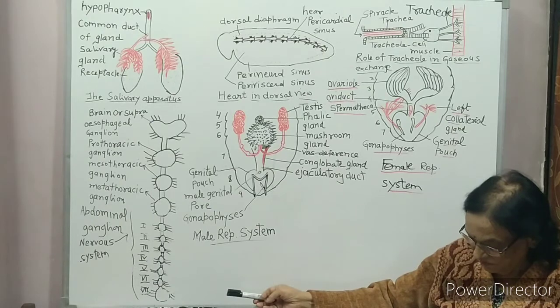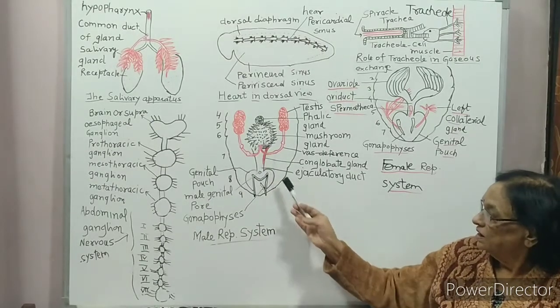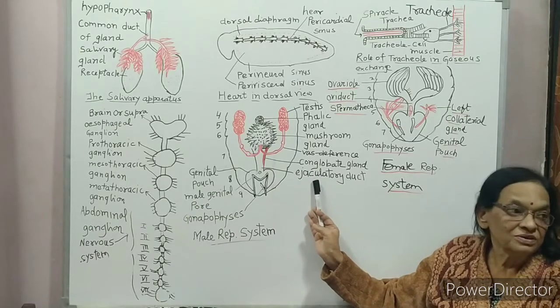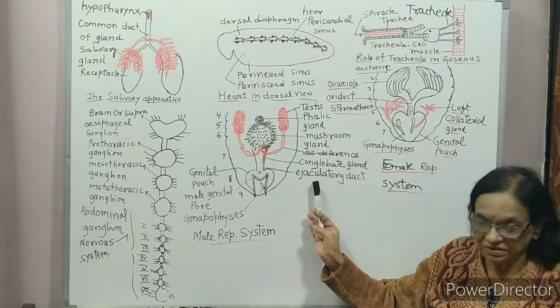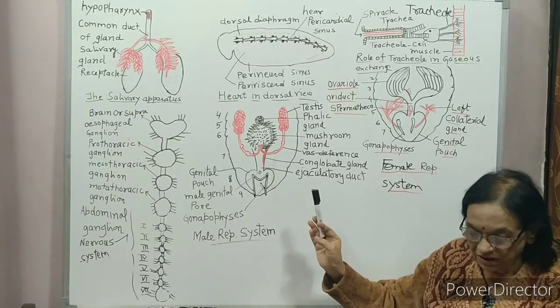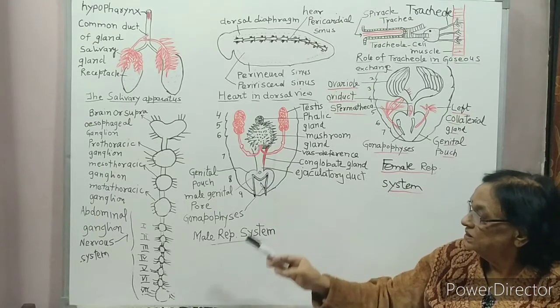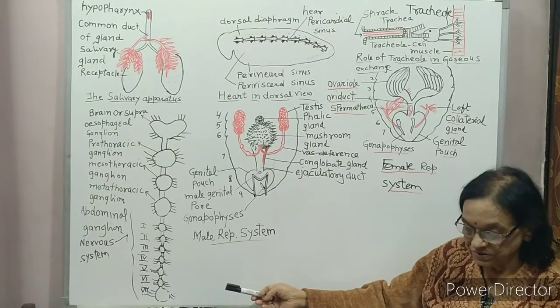This vas deferens runs posteriorly and downward and opens into the ejaculatory duct. This ejaculatory duct extends posteriorly into the genital pouch.